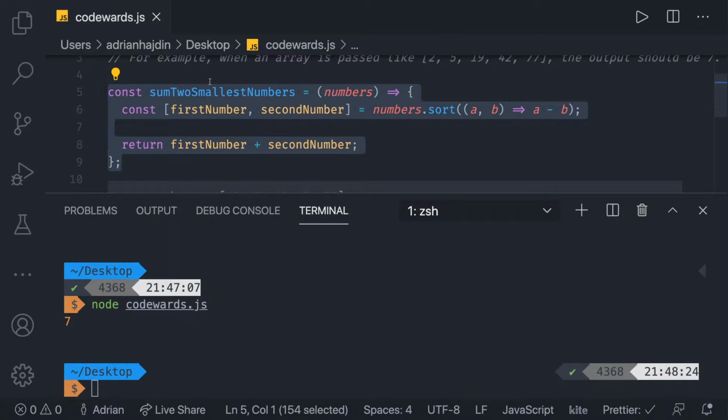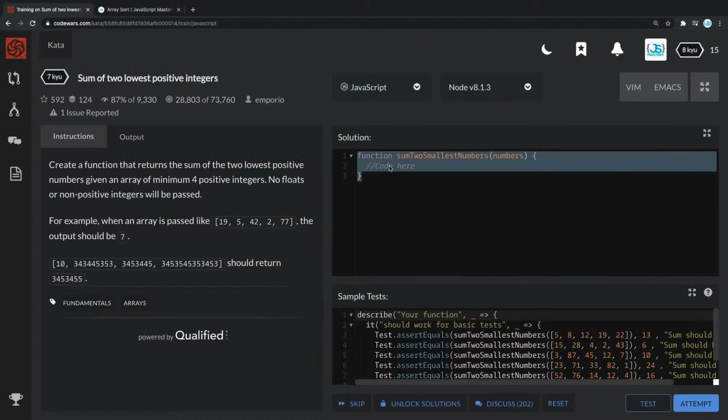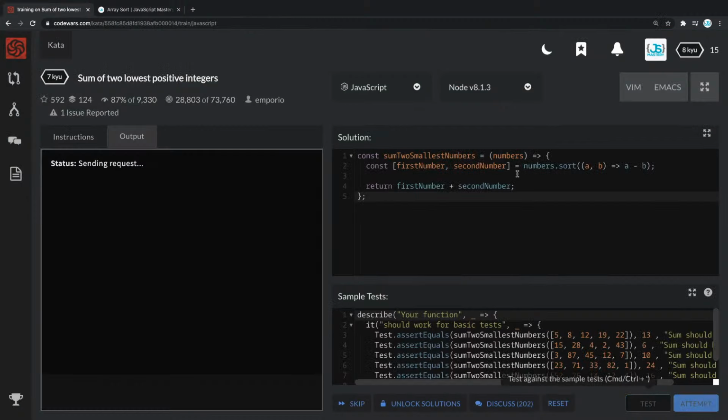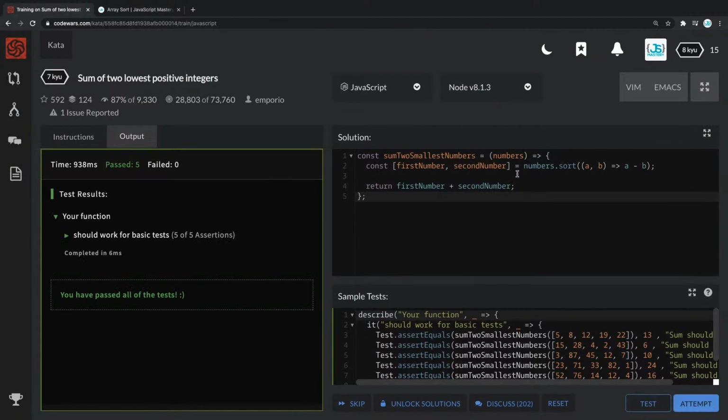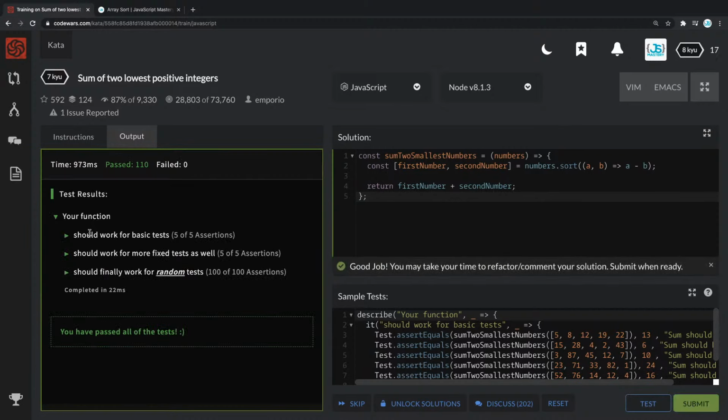So we can go back with this, and go right in here and simply paste the code. Now let's try to test it. As you can see, that solution works, and now let's attempt it and see if it passes. It passes for absolutely all tests. That's great. We can submit the solution and move forward.